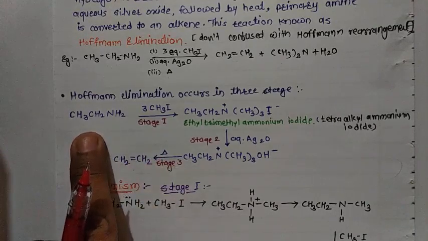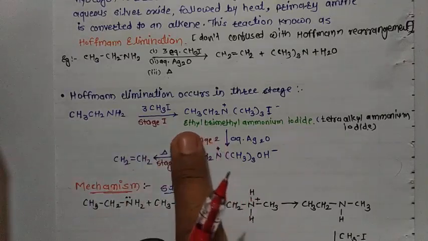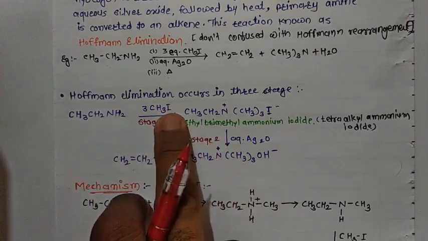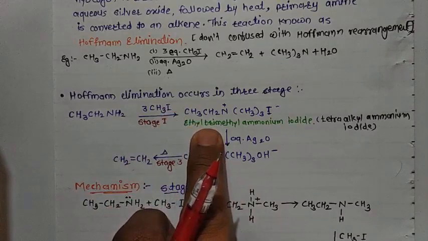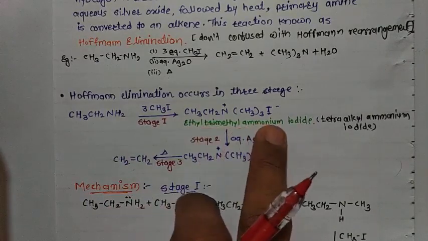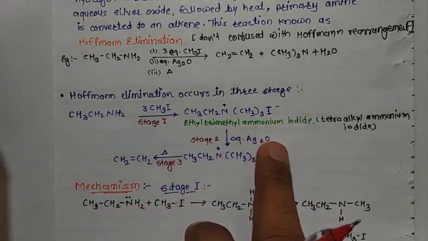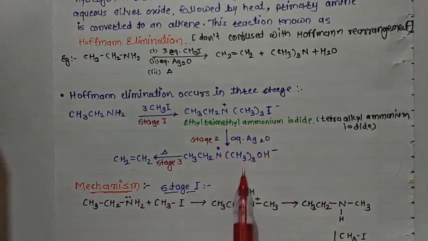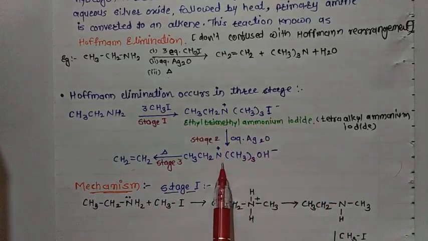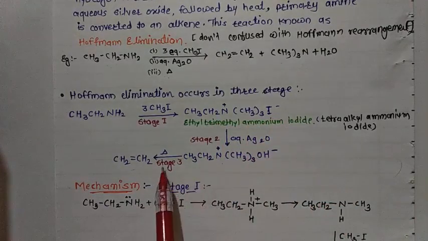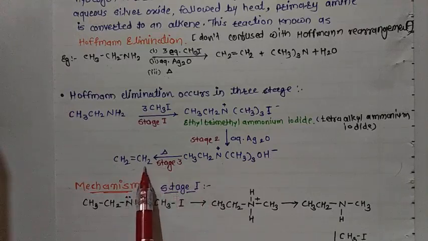First stage, the primary amine reacts with methyl iodide and is converted to tetraalkyl ammonium iodide. Second stage, this tetraalkyl ammonium iodide reacts with aqueous silver oxide and is converted to hydroxide, and then in the third stage, heating converts it to alkene. So this is Hofmann elimination in 3 stages.